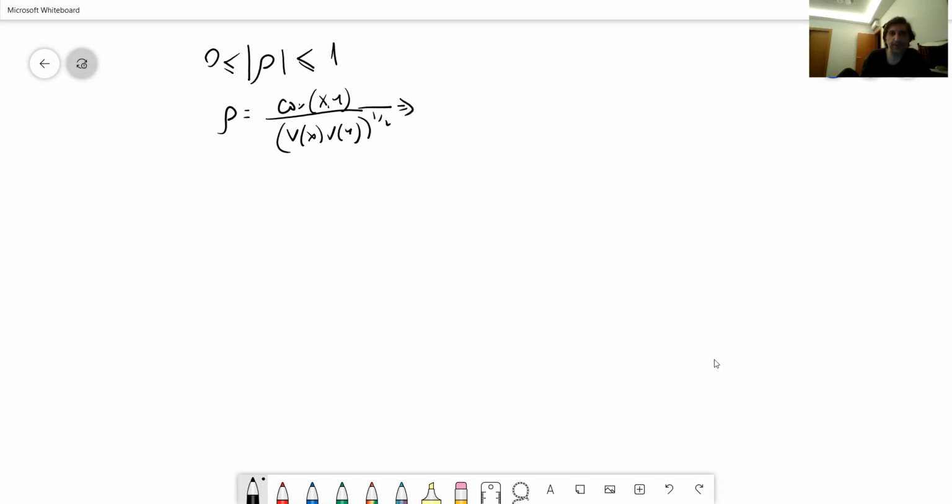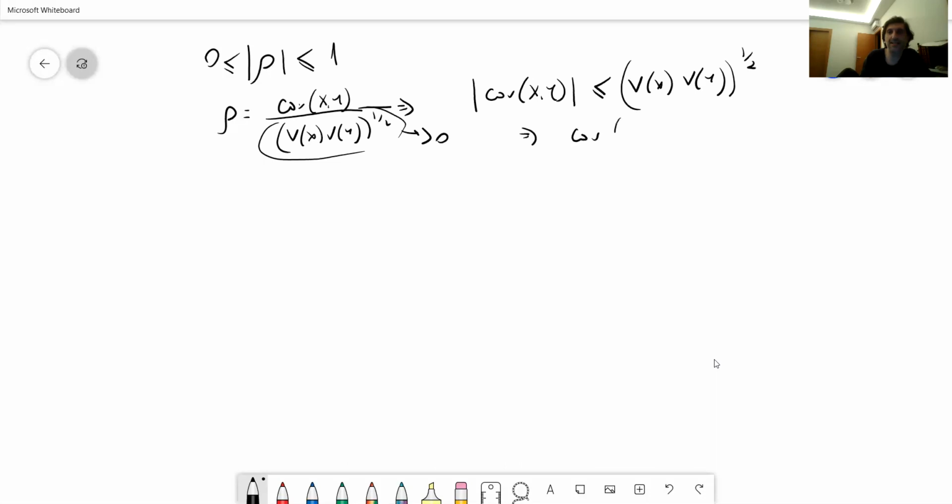So in absolute values, note that the denominator is always greater than 0 because we have variance terms, which are greater than 0. So you can put it that way: the absolute value of this quantity is smaller than the square root of variance of x times variance of y. And when we take the square of both sides, this is what we need to prove.